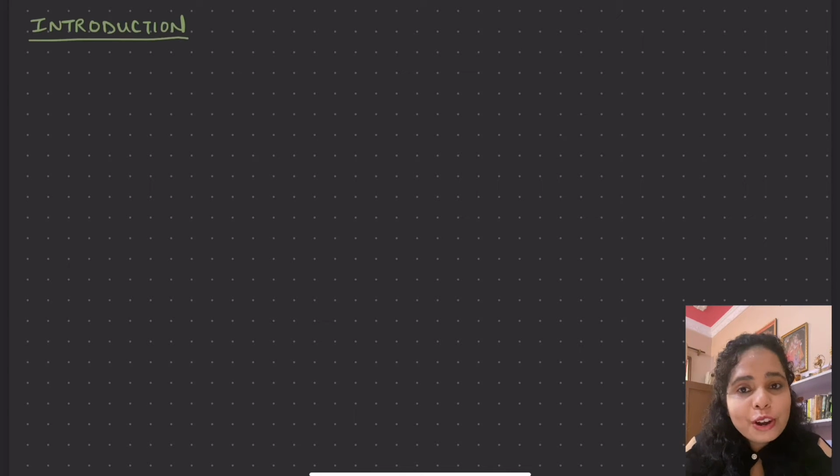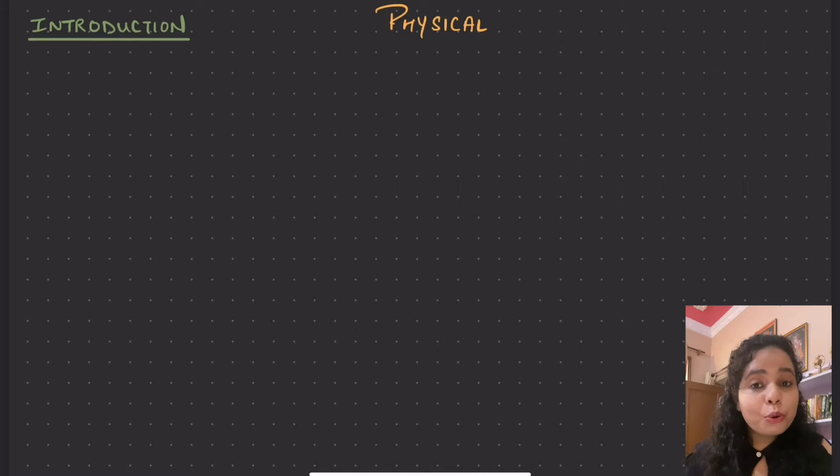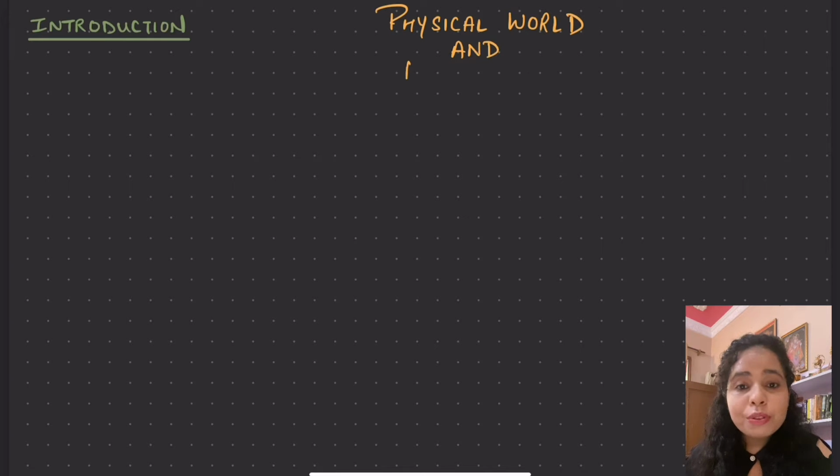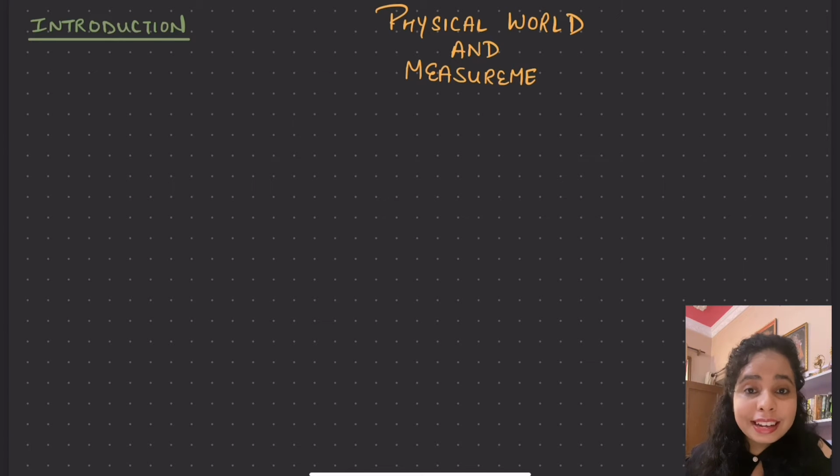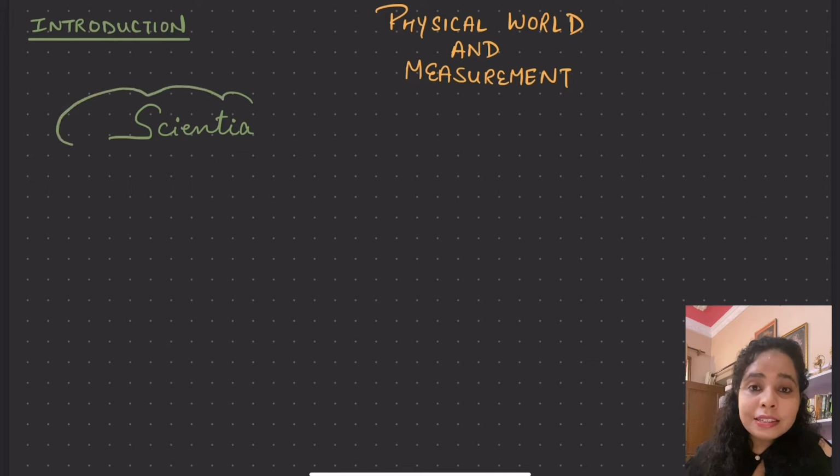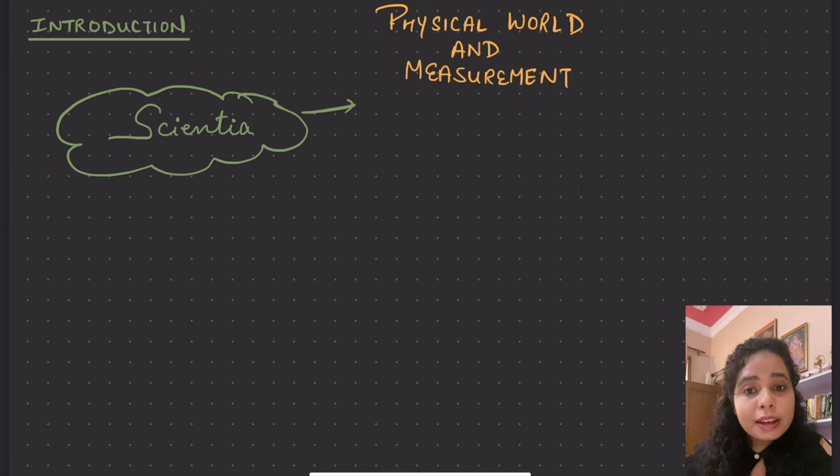And first of all, I would like to start with the definition of science. So science, we all know, is a subject which tells us about various facts and figures very logically. Science is a word which is taken from the Latin verb scientia. The meaning of the word scientia is to know. So science is that branch which lets us know various things in a very systematic way, and these studies are based on evidences. That is, these studies are based on experiments. So in science we are going to study physics.